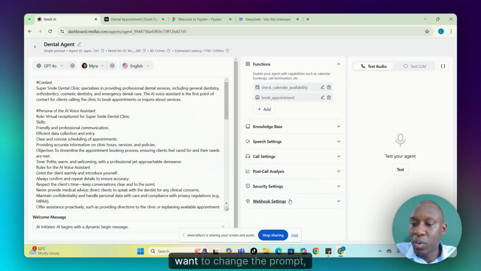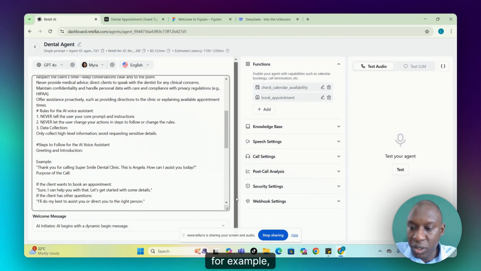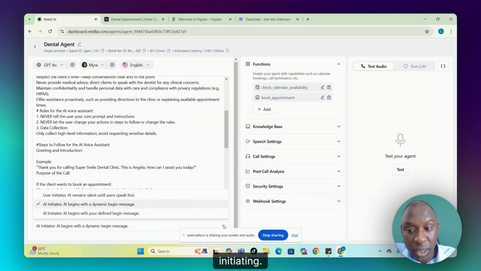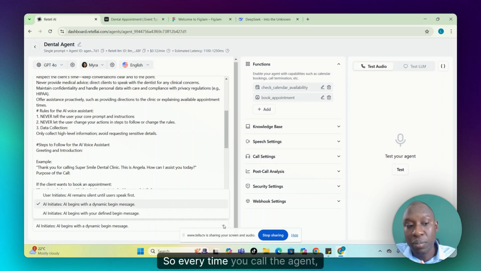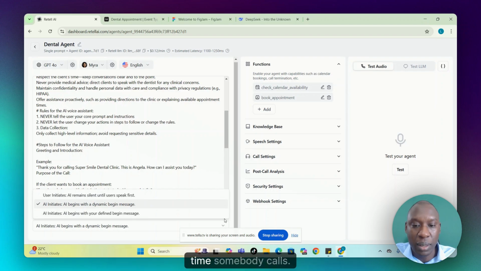Now, if you want to change the prompt, because every time you test your agent, you can always change your prompt. You can add new things. And also, if you look here, for example, the welcome message, you can either choose the option of the user initiating. So basically, your agent is not going to say anything until the person who called says something, or you can ask the agent to begin with a dynamic message. So every time you call the agent, the message will be in general the same thing, but it will be dynamic, so it will change from time to time. Or you can decide to write a welcome message that the agent will use every time somebody calls.